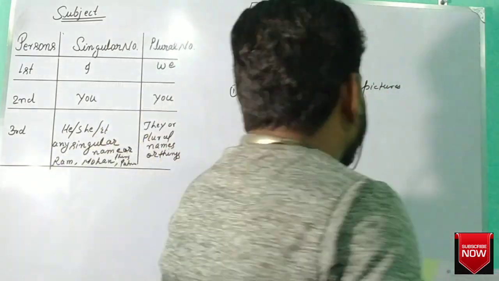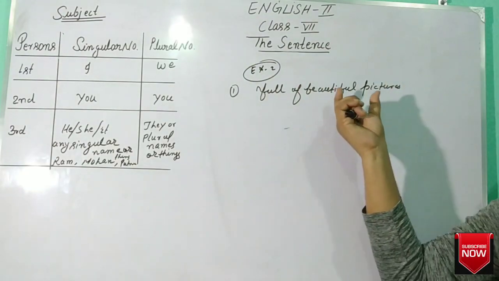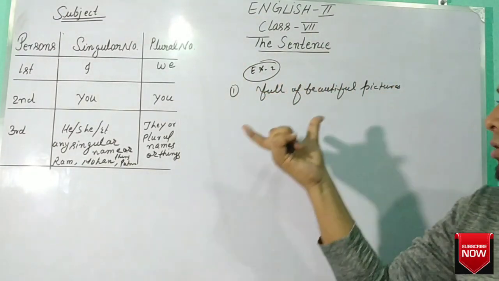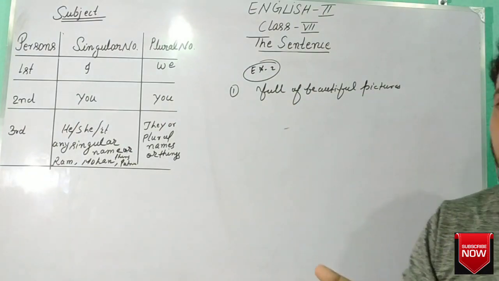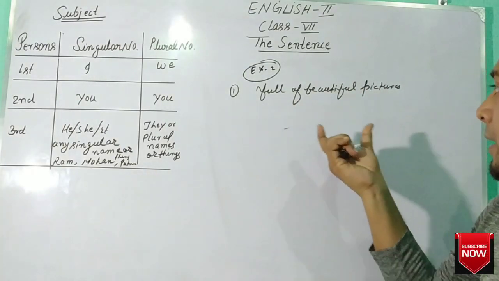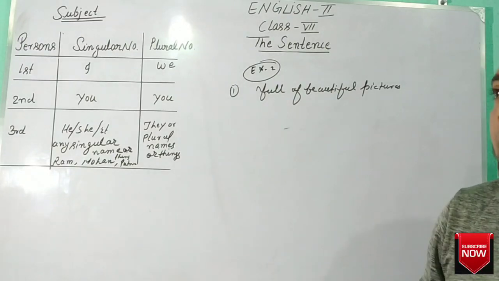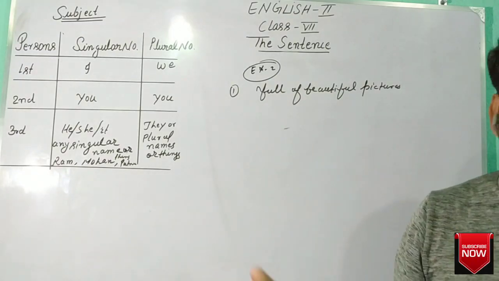Full of beautiful pictures. As you know, this group of words is not considered a sentence. It provides sense but not complete sense, so it is a phrase. Now we have to make a sentence by using this phrase. Full of beautiful pictures means this room is full of beautiful pictures.